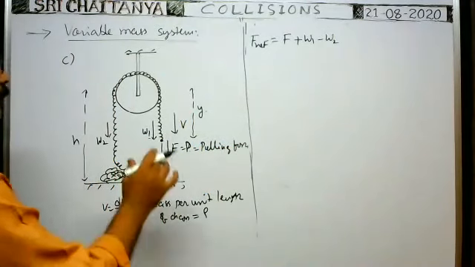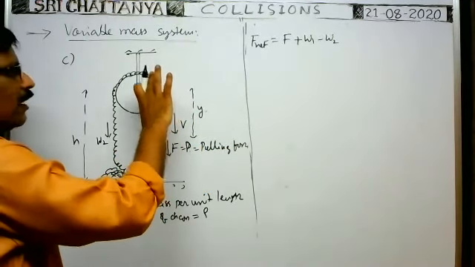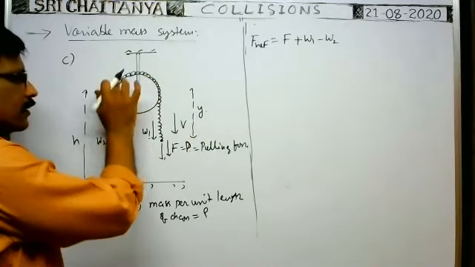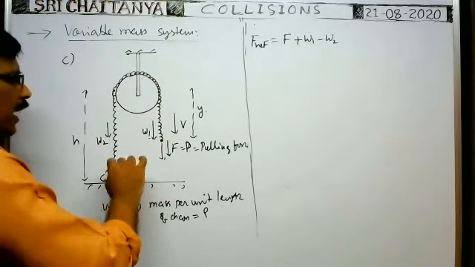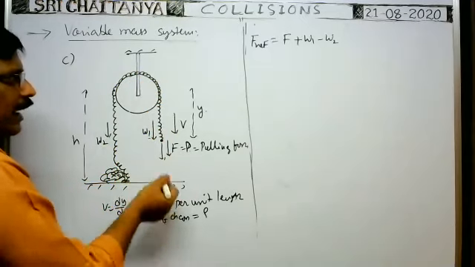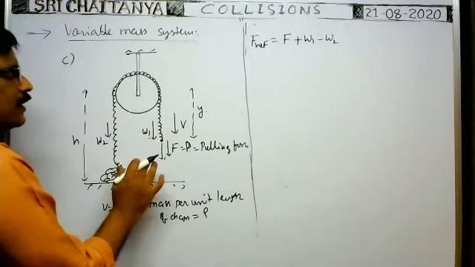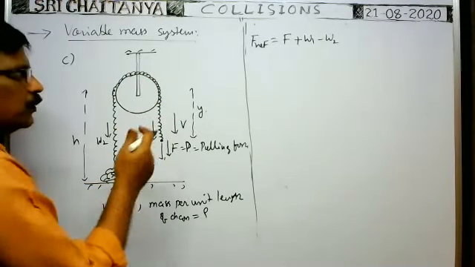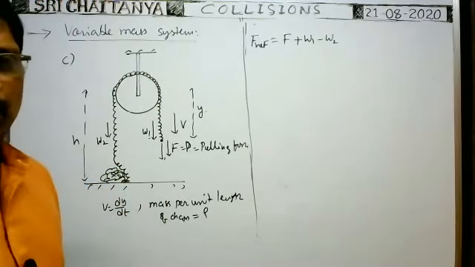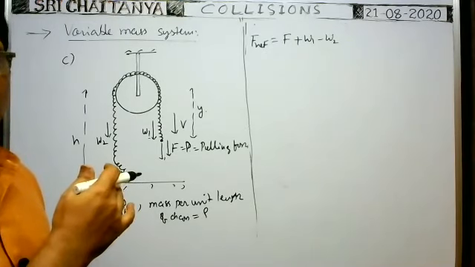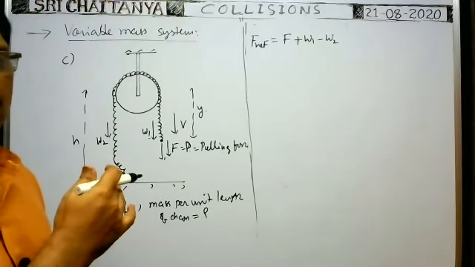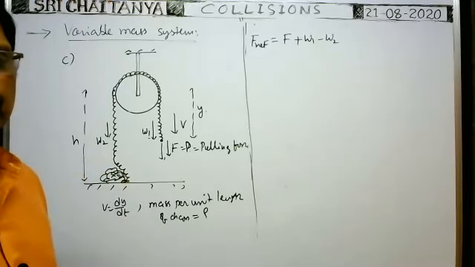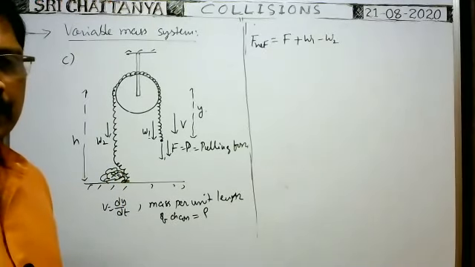At such an instant of time, whenever the length of the chain hanging on the right side of the pulley is y, at that time the net force acts on this chain in this direction. As the chain is moving like this, the net force acting on the chain is equal to F plus W1 minus W2. Are you clarified on this one? Are you getting my point now?